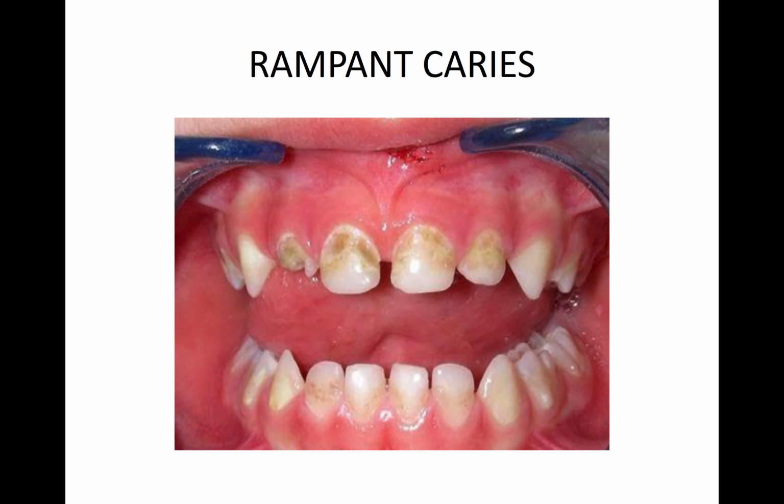Okay. Now, rampant caries. What is rampant caries? Basically seen in children. It will involve two teeth or more than two teeth, as seen in this diagram.